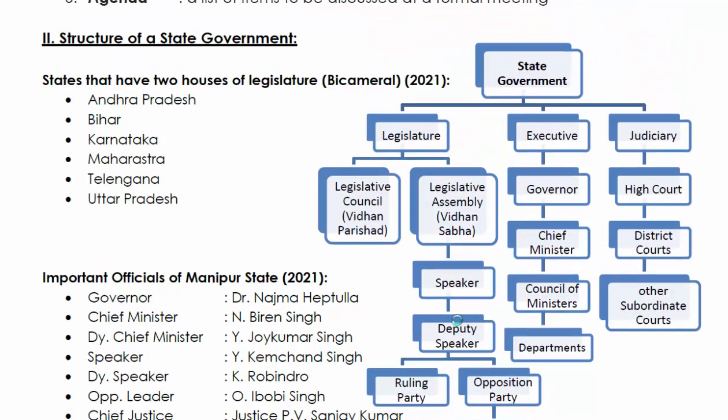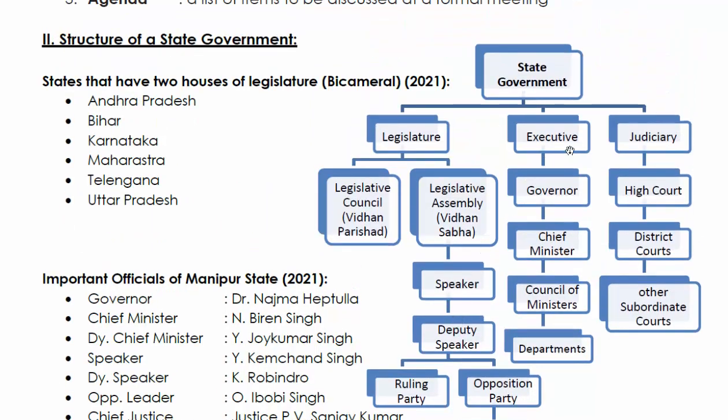As far as the executive is concerned, the governor is the head of the executive. Under him are the chief minister, the council of ministers, and different departments, like PWD, the home department, and other departments.